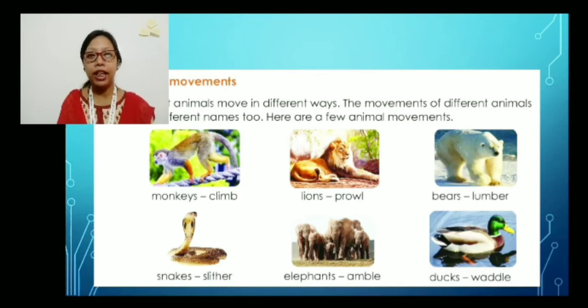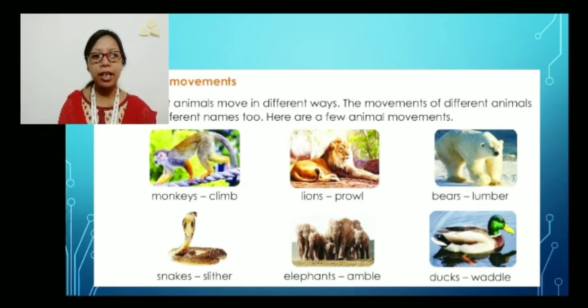Now we human beings, we walk, right? We walk, we run, we jump, we climb. Do we crawl like the snake, or you can just imagine, do we crawl? No, because we are humans, so everybody has their own features and their own movements. So we do not crawl, we walk. Either we walk, or we run or jump or climb, right? Now let us check out what these animals' movements are called.